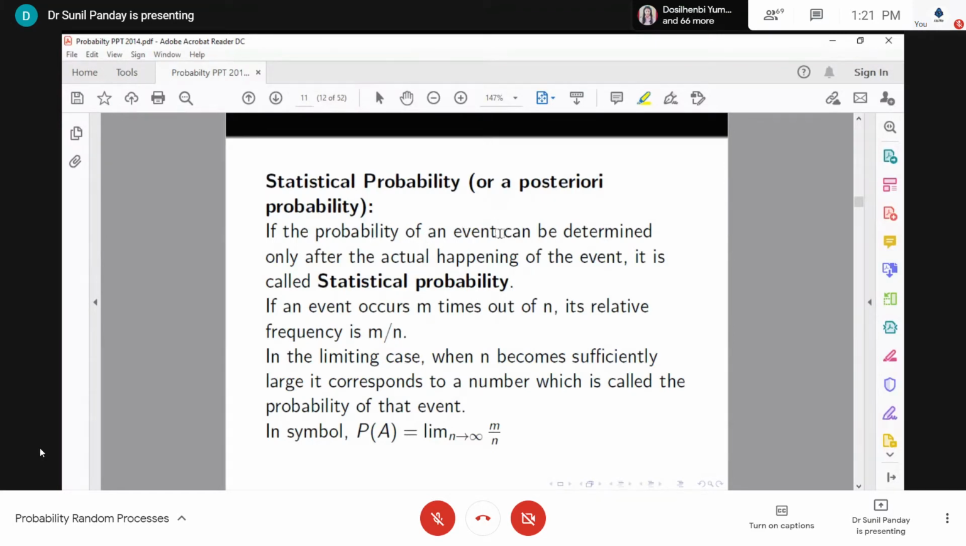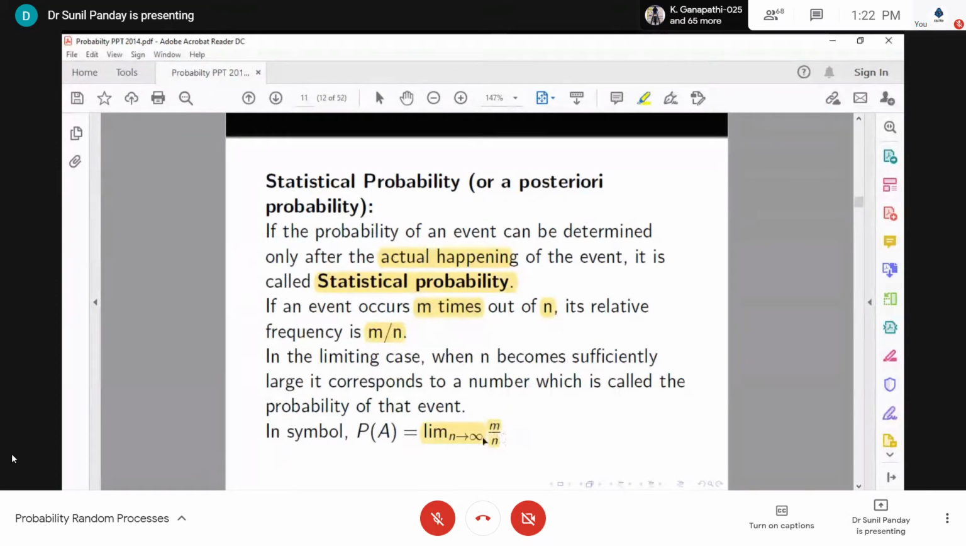If the probability of an event can be determined only after the actual happening of the event, then it is called statistical probability. If an event occurs m times out of n, its relative frequency is m by n. In the limiting case, when n becomes sufficiently large, it corresponds to a number which is called the probability of that event. It means, like, I am tossing a coin and head is coming, and I count that out of 1,000 tosses, 600 times head occurs. So my probability is 6 by 10.